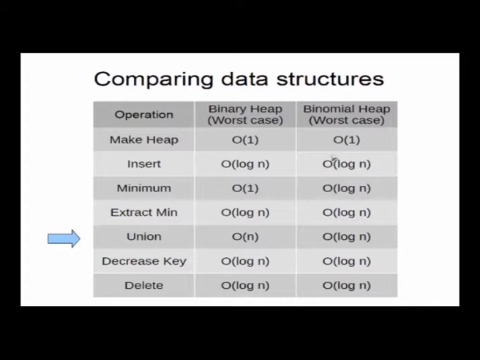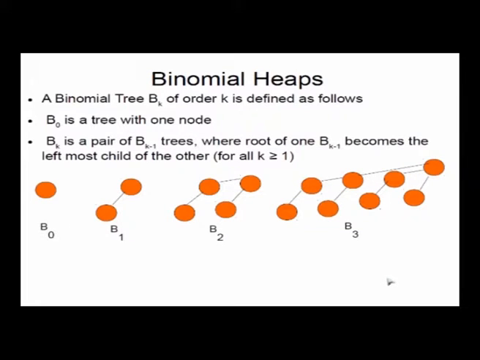So as long as none of the operations are getting worse than log n, in addition to all that, I want to improve the union time from order n to order log n. So what modification do I do to the heap data structure so that I can keep all the other operations at order log n worst case, but make union happen in order log n? This is the question we are asking today, alright. And the answer is that the modification we'll make is a somewhat involved data structure which is called a binomial heap, alright.